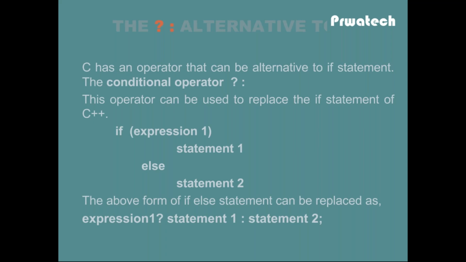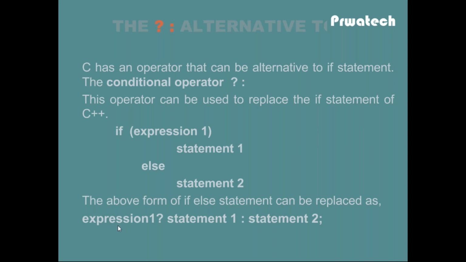For example, in an if statement, if the condition is satisfied, some set of statements is executed, else another set is executed. Instead of this, we can use the conditional operator. The syntax of the conditional operator is expression 1, and if expression 1 is true, then statement 1 will be executed, otherwise statement 2 will be executed. Expression 1 is the condition.